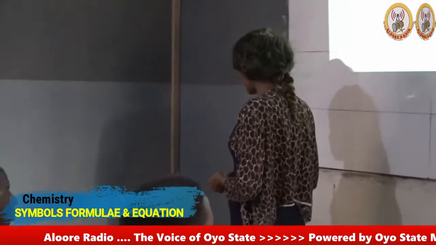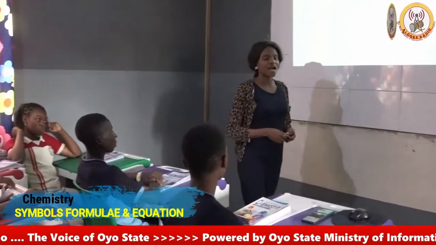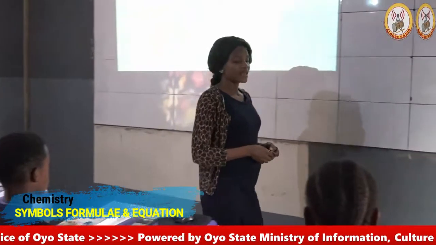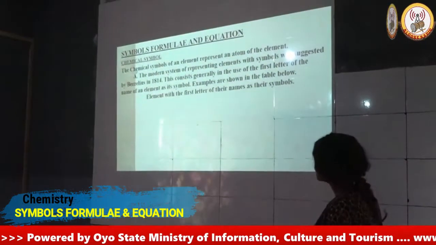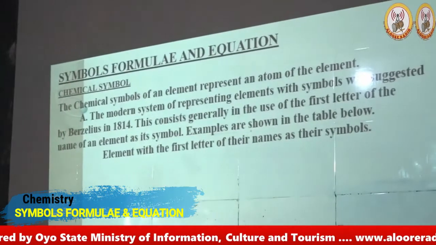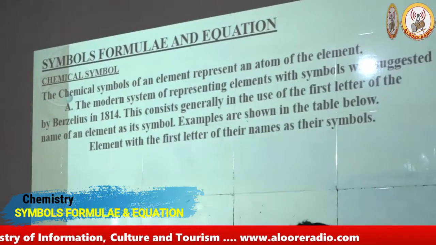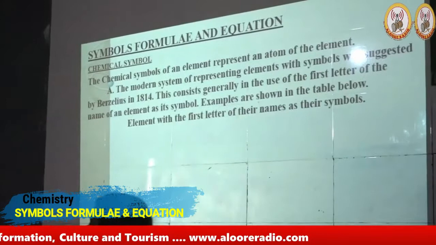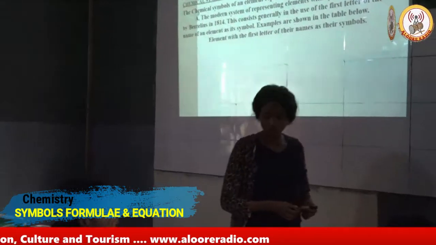When we talk about the symbol of an element, it is just a means of identifying these elements. Bacillus suggested that some atoms of elements should be represented with the first letter of the name of the element, as given above.